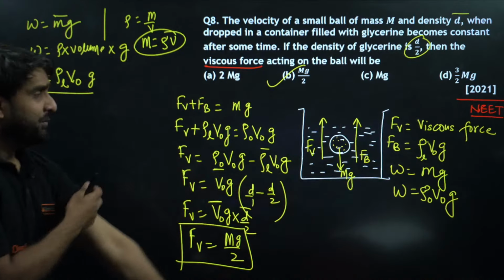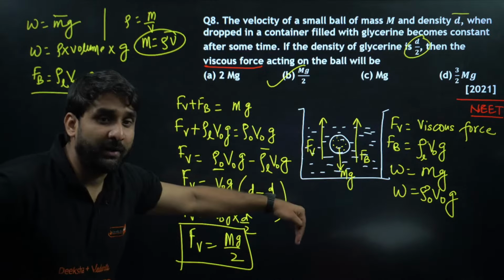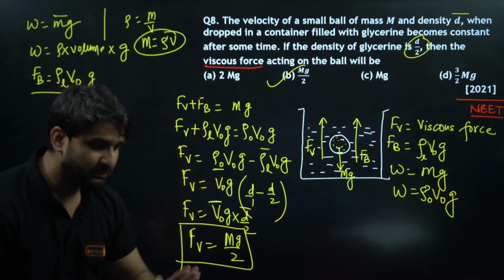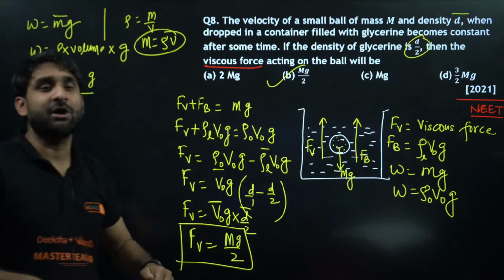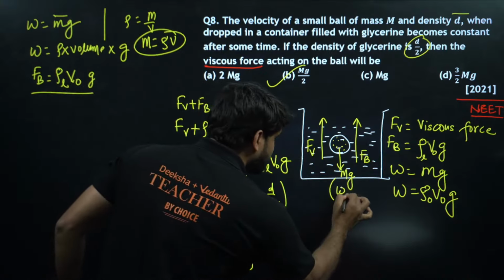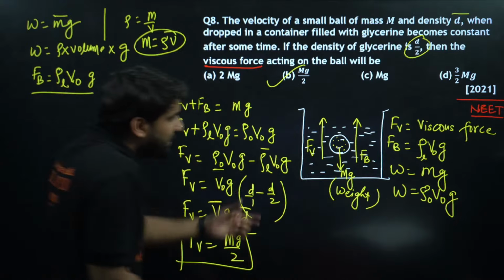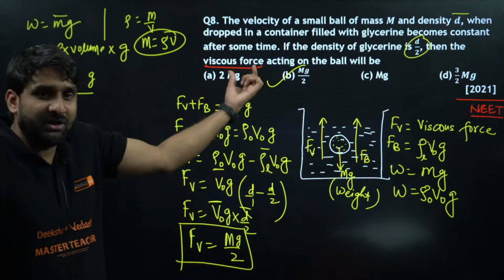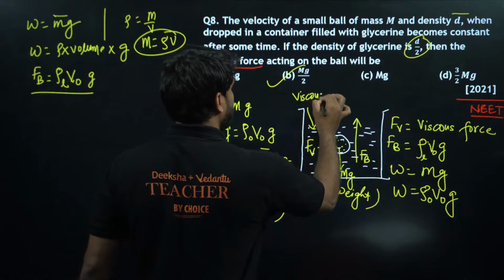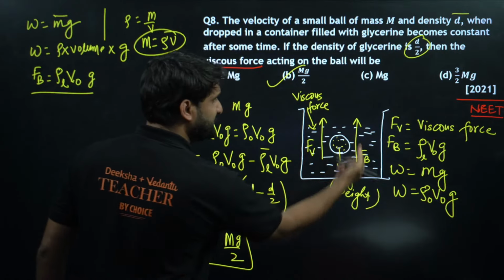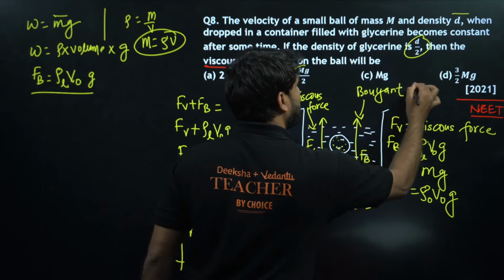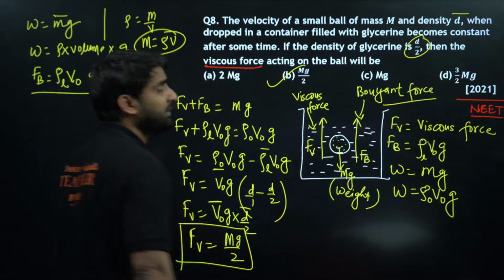Yes, is it clear to all? So when we put any object in the liquid, there are 3 types of forces acting on the object: 2 forces in upward direction and 1 force in the downward direction. The force acting in the downward direction is the weight. The 2 forces acting in the upward direction are viscous force and buoyant force. My dear champion, please keep this formula in mind.